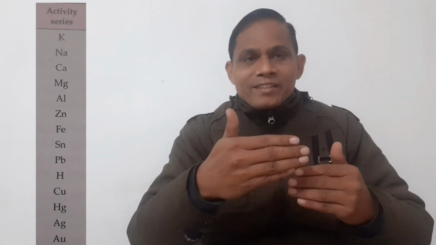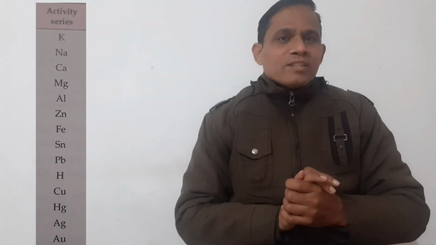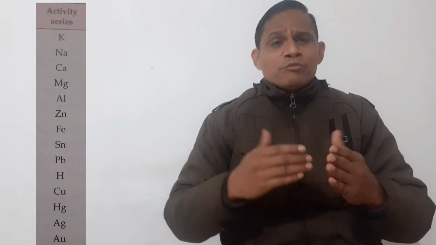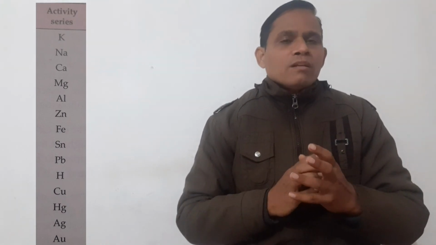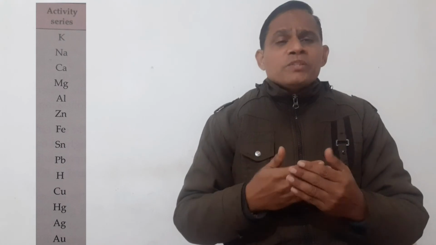So let us start. Now students, I will discuss with you displacement of hydrogen from water by the active metals. Like potassium, sodium, calcium. When they react with cold water, hydrogen gas is evolved. For example, sodium reacts with water, you get sodium hydroxide plus hydrogen gas. Similarly, potassium reacts with water, you get potassium hydroxide, hydrogen gas is released. Similarly, calcium reacts with water, you get calcium hydroxide and hydrogen gas is released during this process.